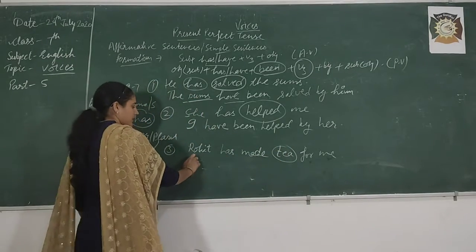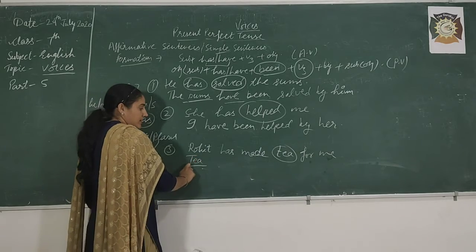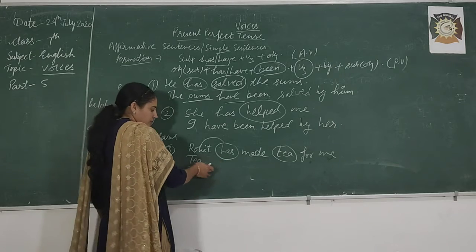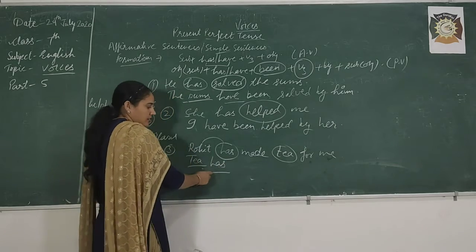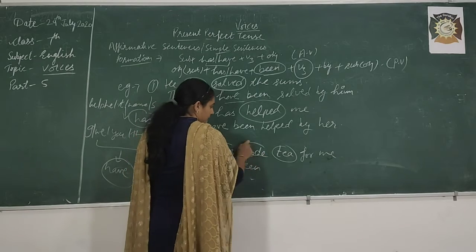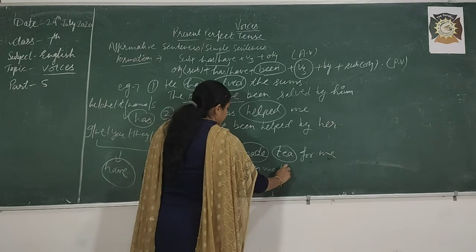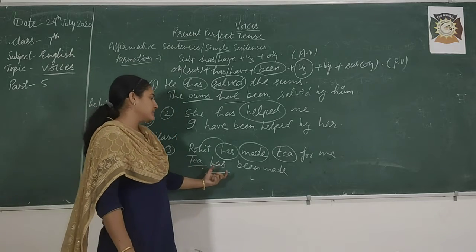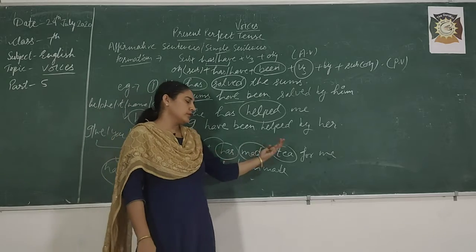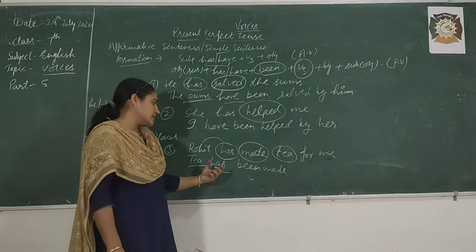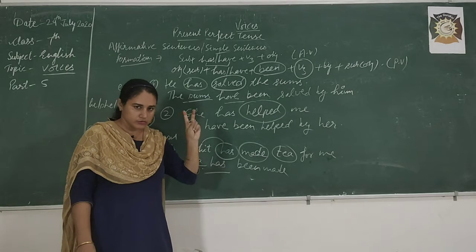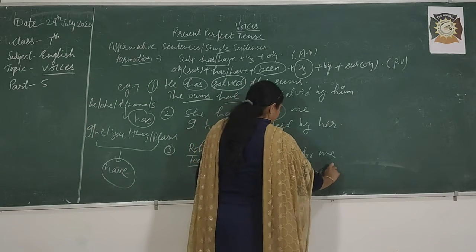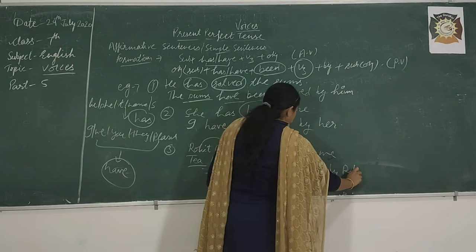Tea will come in the beginning and will act as a subject. Tea. Rohit is singular, tea is also singular, so the same helping verb: tea has been made, third form. Then there are two alternatives for you. You can write tea has been made by Rohit for me, or you can say tea has been made for me by Rohit. Two alternatives are here.